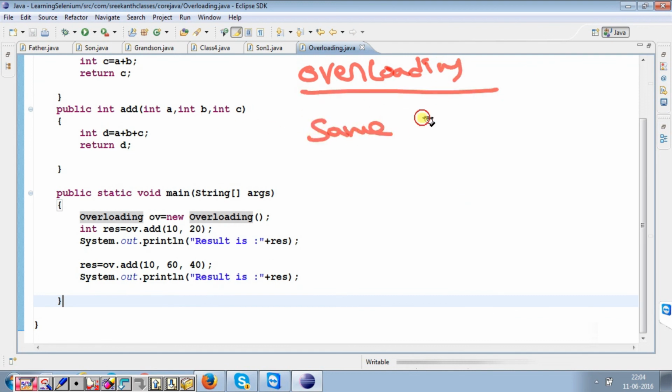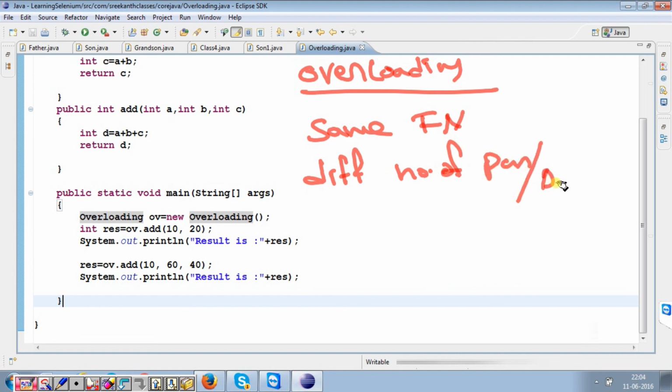Same function name but different number of parameters or data types, but in the same class. This we are calling overloading.